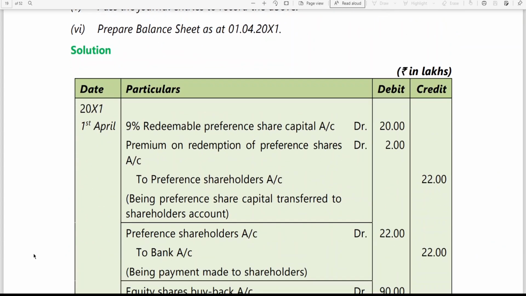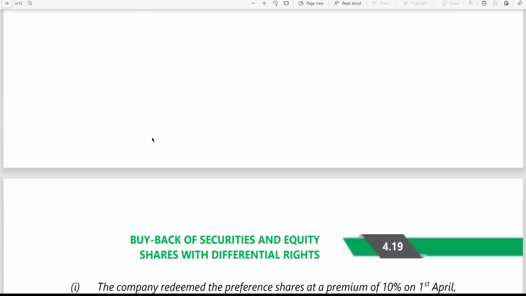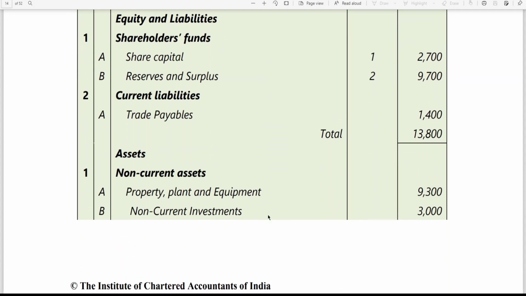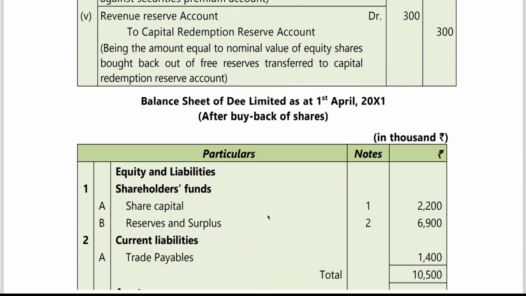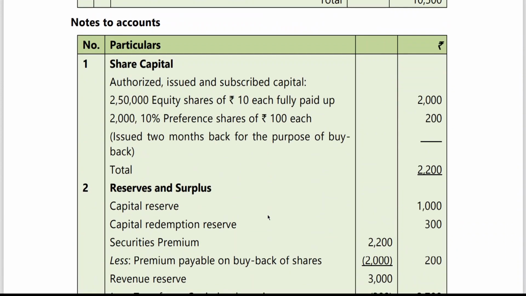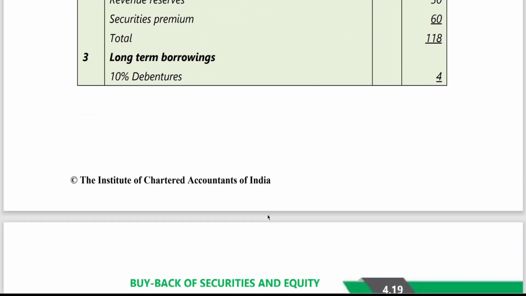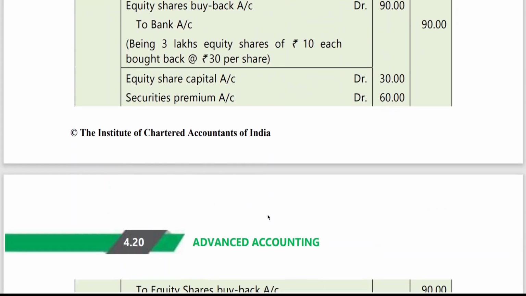When they go to the balance sheet, I think they have also written the entry. This is in lakhs they have written.